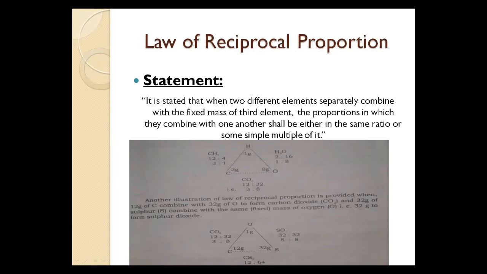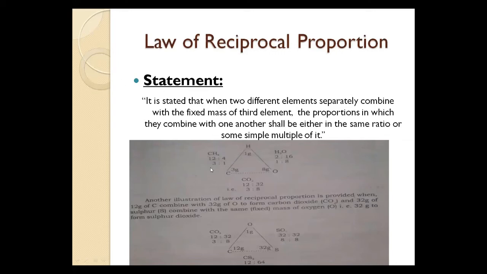So from the above example, we arrive at the statement: when two different elements separately combine with a fixed mass of a third element, the proportion in which they combine with one another shall be either in the same ratio or a simple multiple ratio.